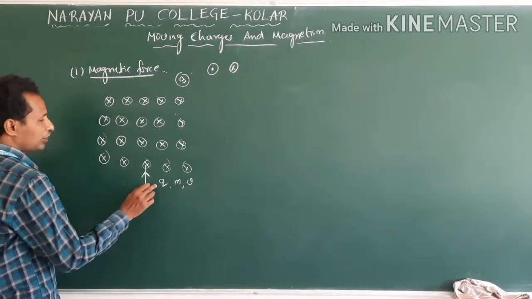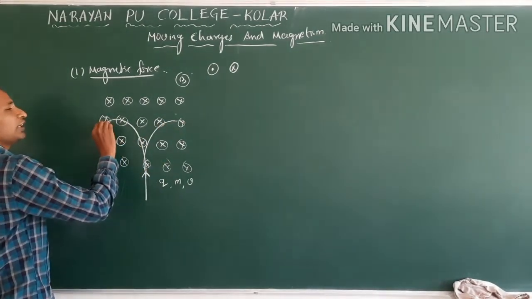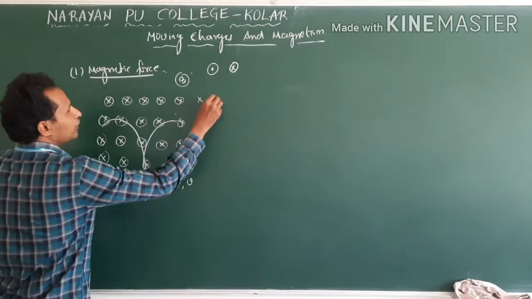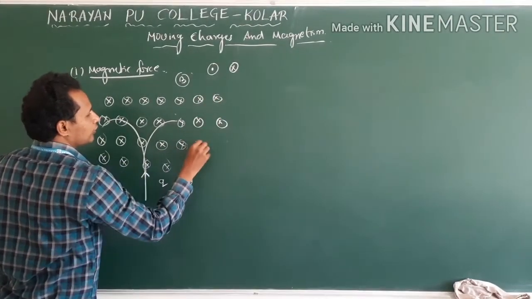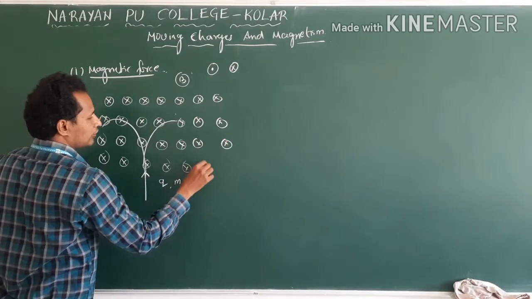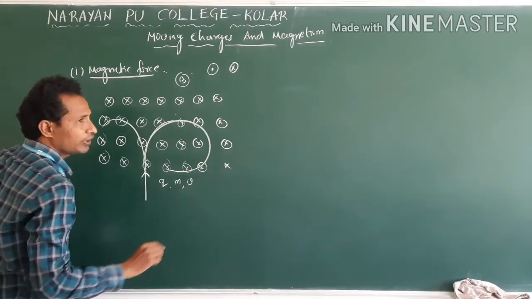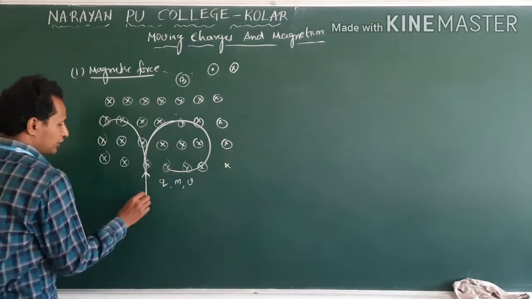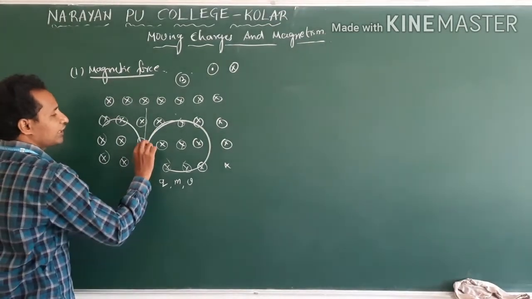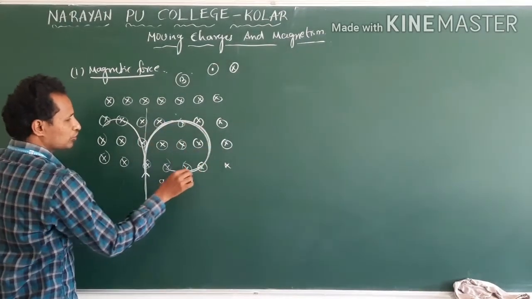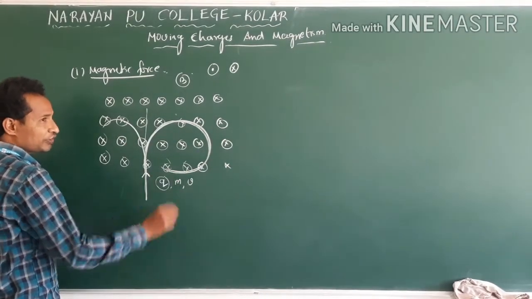Depending on the nature of the charge, it may deviate in this direction or in this direction. If we have a region like this, it moves like this. So instead of following the straight path, it changes direction and follows a circular path. It depends on the nature of the charge.